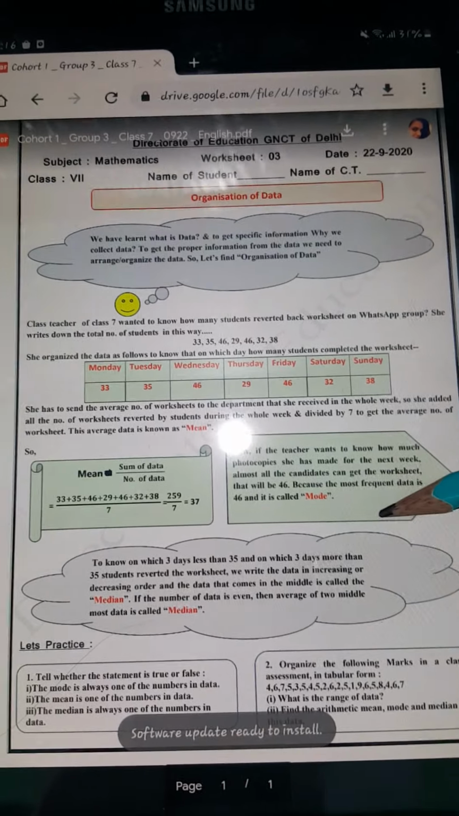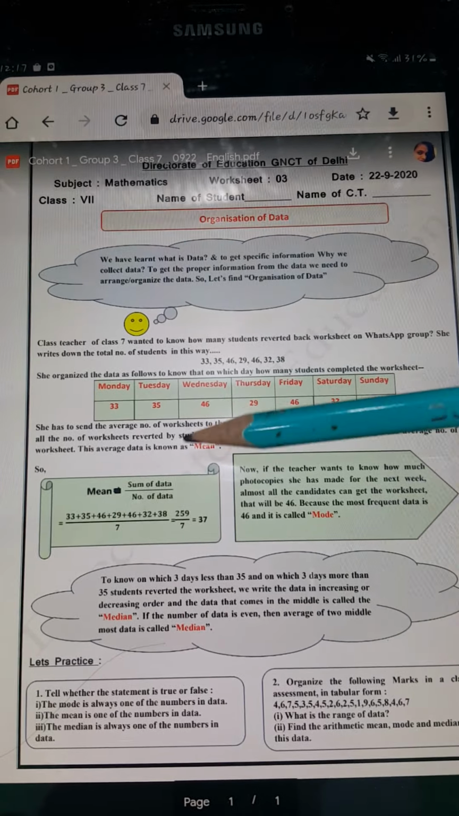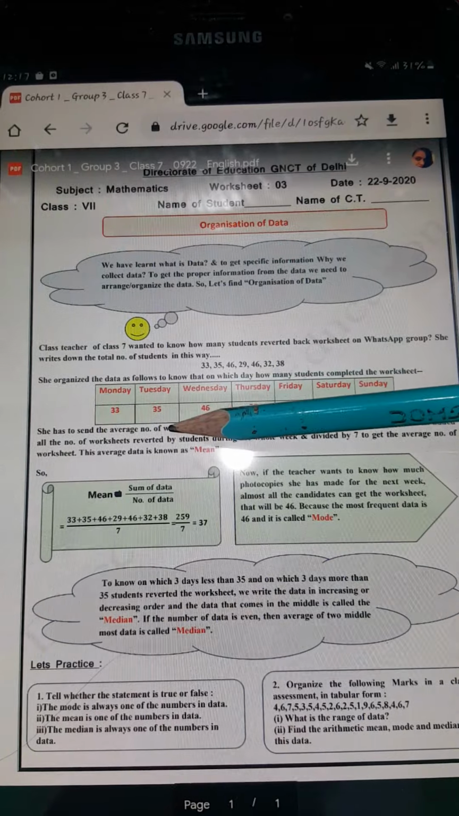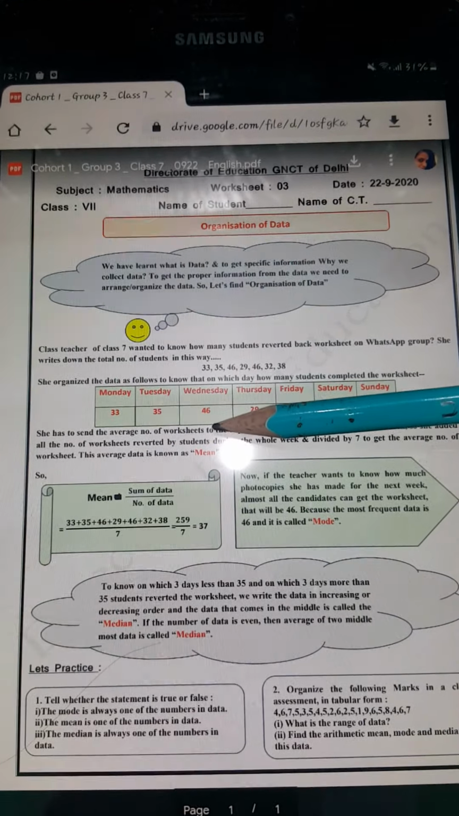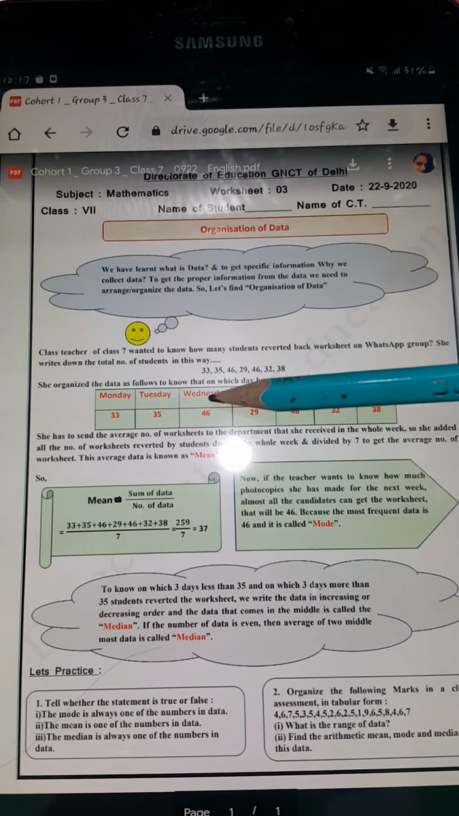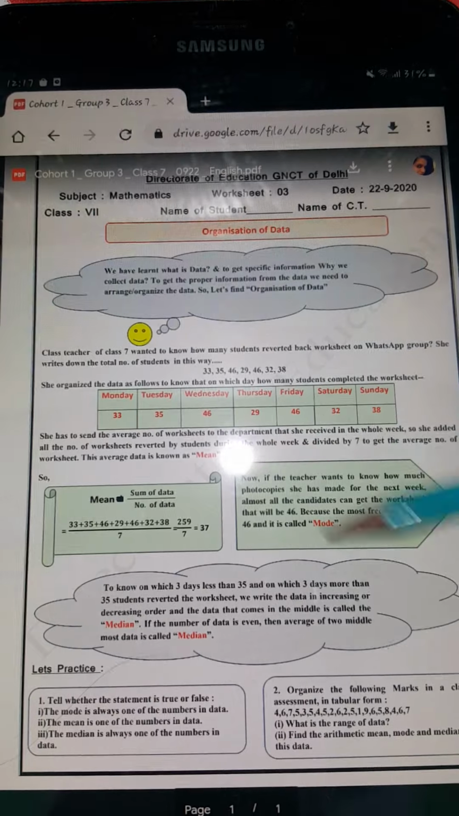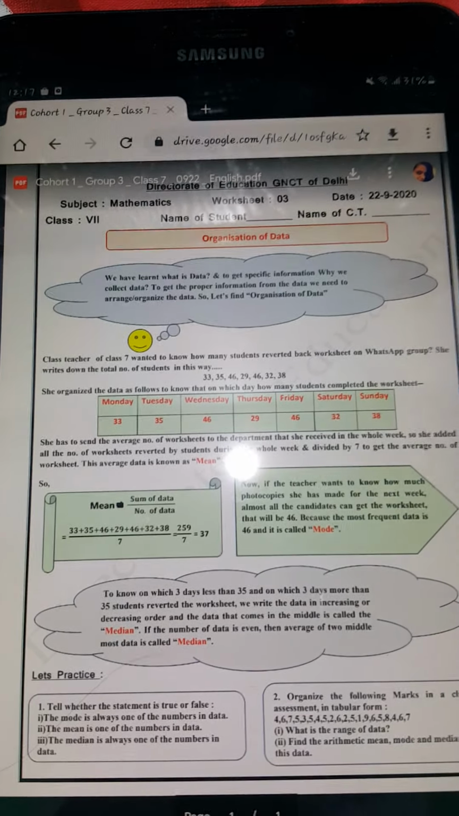Second is mode. Mode is the most frequently occurring data. Here we can see 33 comes one time, 35 comes one time, but 46 comes twice. See, 46 is coming twice. It is the only number which is occurring twice. So here the mode is 46.